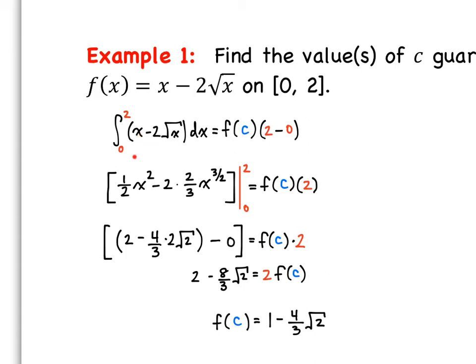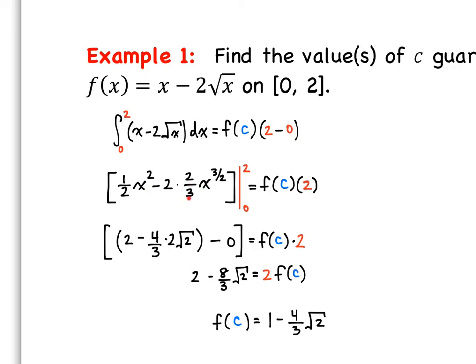When we integrate x, we get 1/2 x squared. If we think about the square root of x as x to the 1/2, we still have the minus 2. That exponent is going to add 1, so we get 3/2. We have to take the reciprocal, because that's our denominator, and so we get 2/3 x to the 3/2. We're going to evaluate this integral from 0 to 2, and then just clean up that right side. I'm not changing much on the right side.